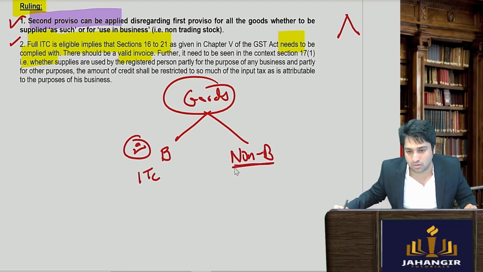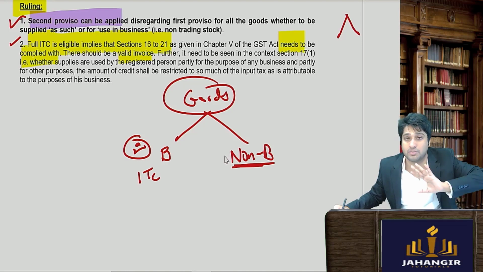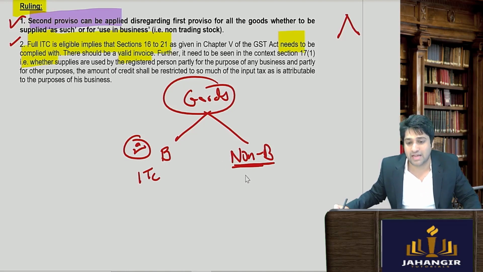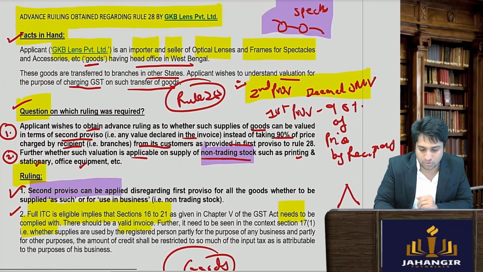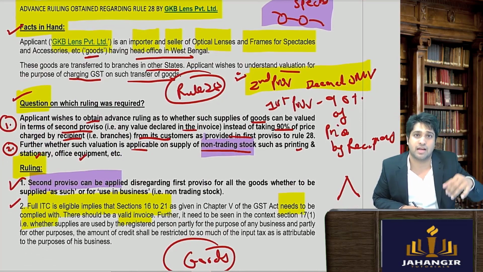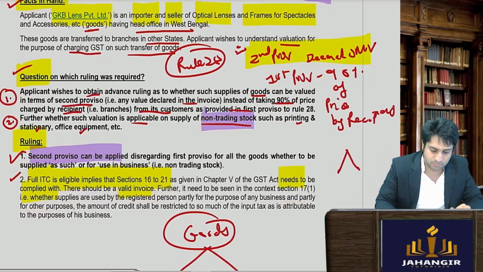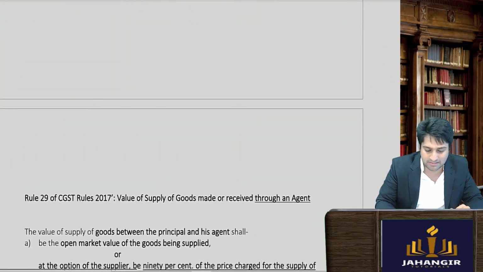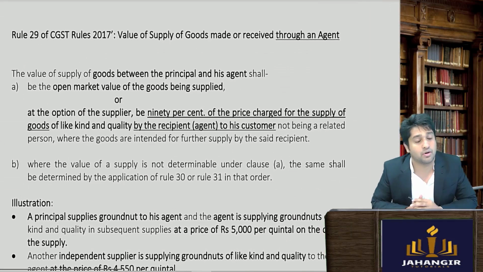For non-business, for example, you supplied it for personal use, not for business anywhere. In that case, credit or ITC is not available. That bifurcation needs to be done. So simple सा दोनों रूल्स का क्या आंसर है. नॉन ट्रेडिंग स्टॉक का कोई बाइफिकेशन नहीं है, आपको डरने की जरूरत नहीं, आप ले सकते हो as long as you use it in business purpose. So this is nowhere given, but just I have added it since the advance ruling was taken on it.